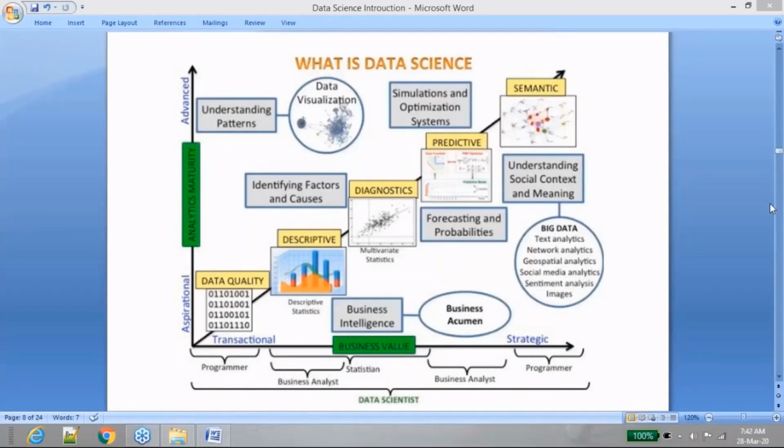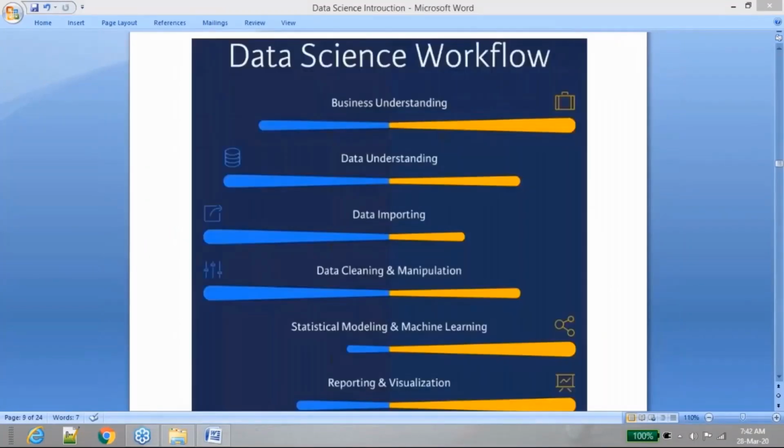So now let's try to understand. There are a number of multiple things that you can solve, but let's try to understand what is the typical workflow of a data science project that a data scientist will be doing in a daily routine. What are the things that people will follow? What are the steps, what is the life cycle of a data science project? First of all, let's try to understand that here.